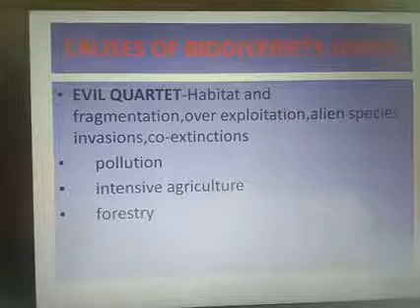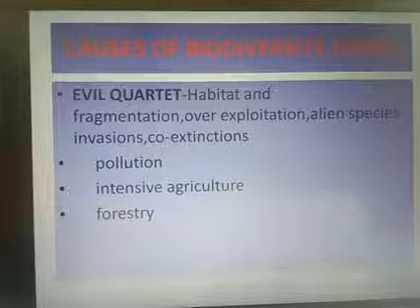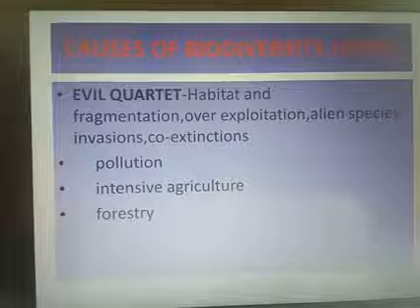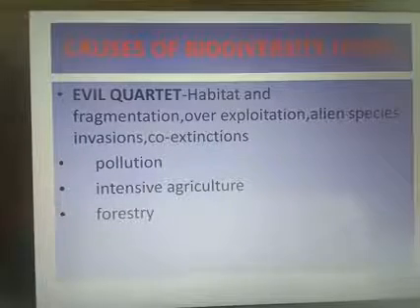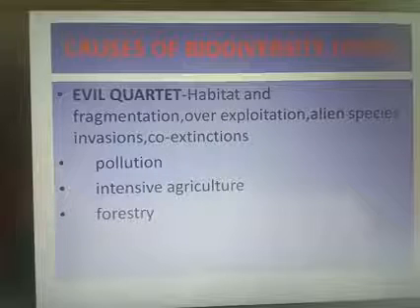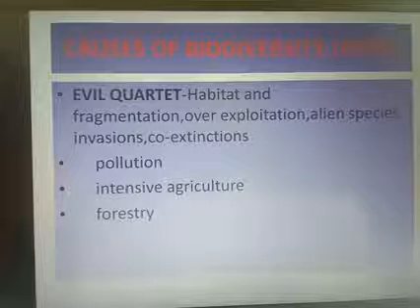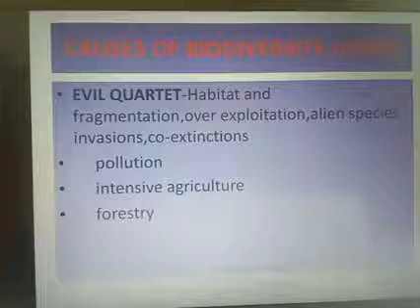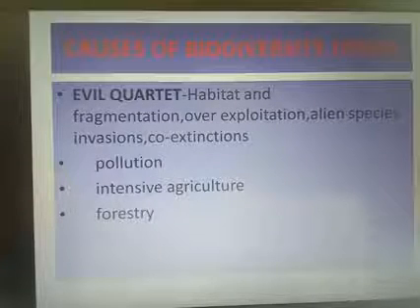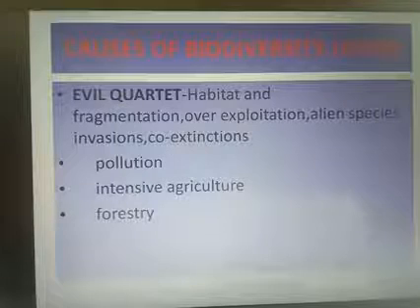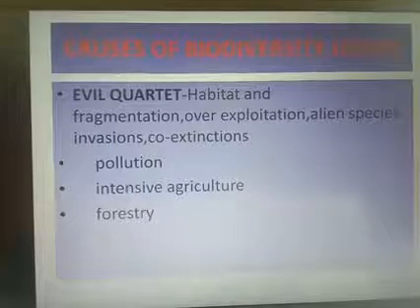The fourth one is co-extinction. When a species becomes extinct, the plant and animal species associated with it in an obligatory manner also become extinct. I told you in the live class that the panda depends on bamboo, and if the bamboo plant is destroyed, the panda will not get its food.